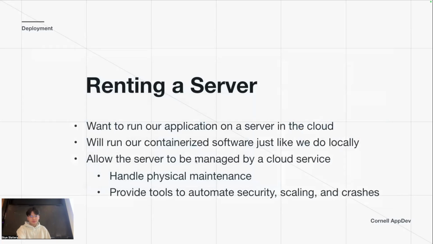So renting a server. We want to run our application on a server in the cloud, right? And we'll also use what we learned. We'll containerize it, push it to Docker Hub, and then in the server, we're going to pull from Docker Hub and then run it just like we do locally, right? This allows the server to be managed by a cloud service. In this case, Google Cloud Platform. They will handle the physical maintenance for us. We won't touch any of the hardware. But they will also provide tools to help us with security, scaling, and crashes, like logging. So this is a brief overview of what we're going to do.